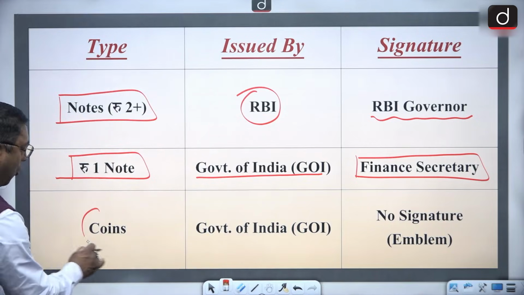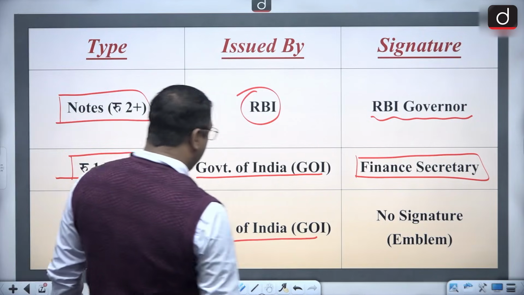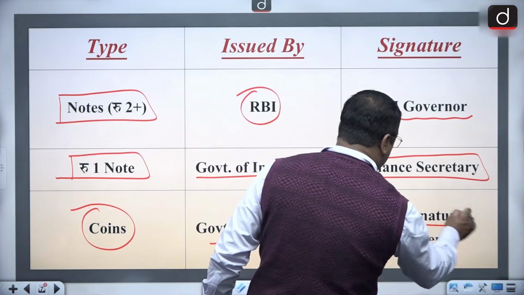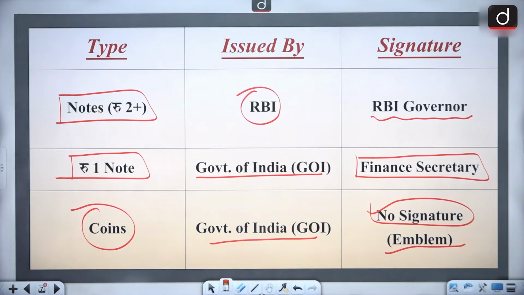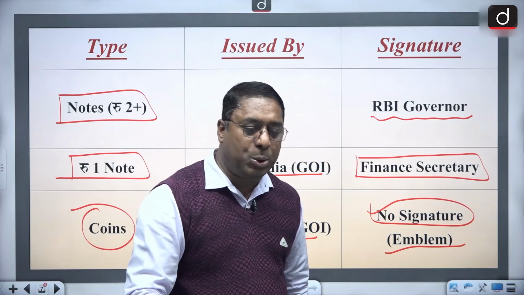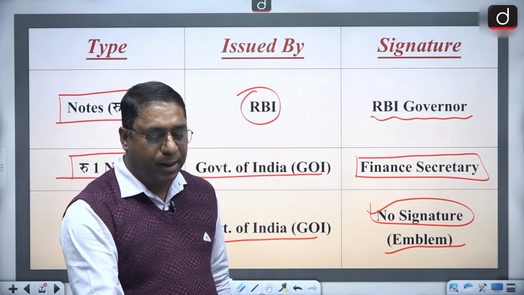Then what about the coins? The coins are issued by Government of India and there is no signature in the coin, rather there is the emblem of India. So there is no signature, rather there is what? Emblem of India. So that is what is coin money. Okay, so this is something which all of you should remember with regard to the topics.